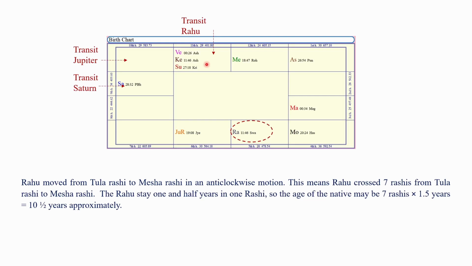Rahu stays 1.5 years in one Rashi. So, the age of the native may be 7 Rashis times 1.5 years, that is equal to 10.5 years approximately.